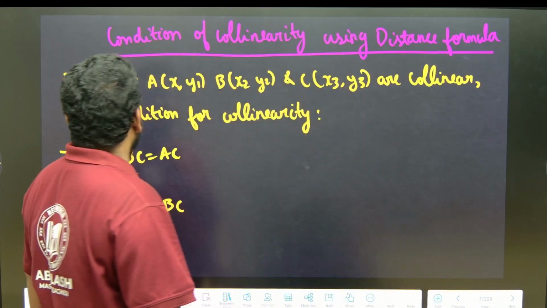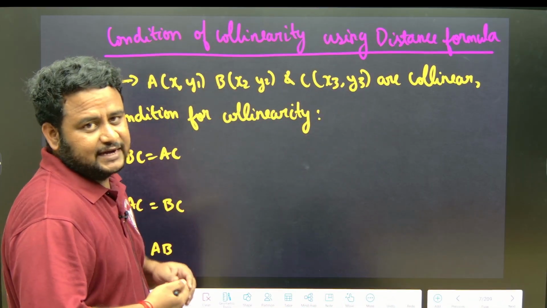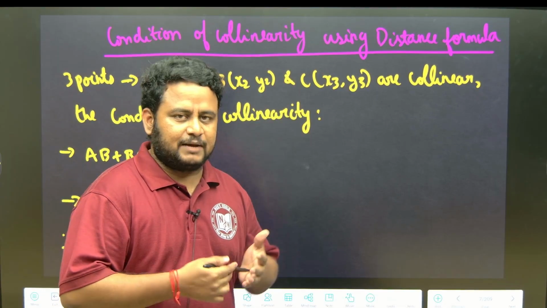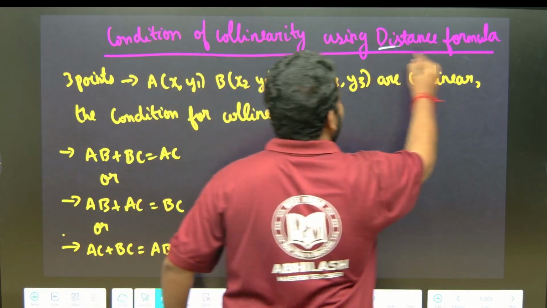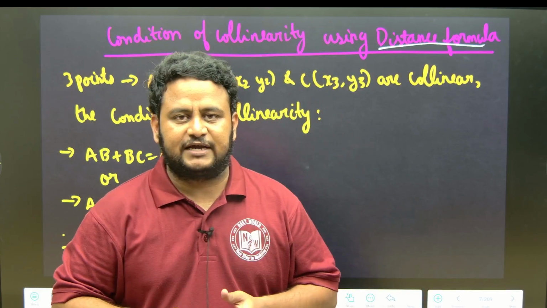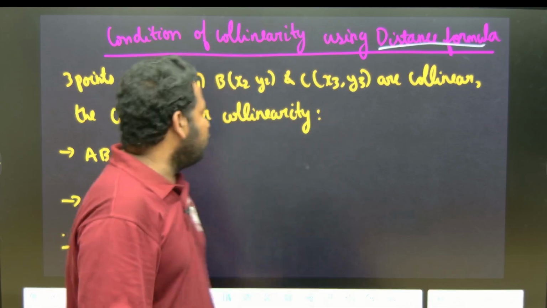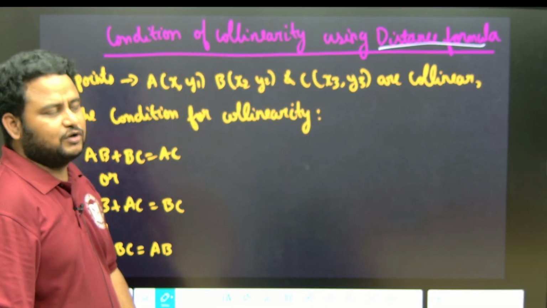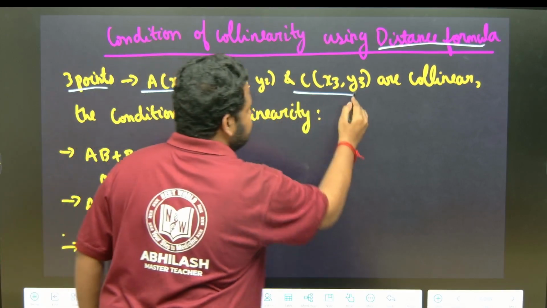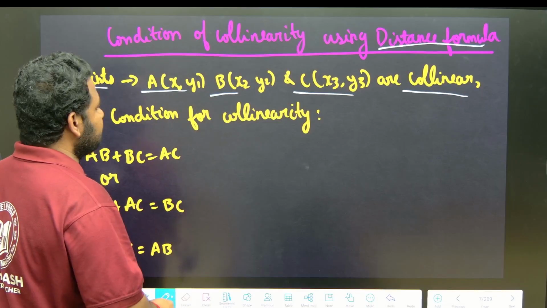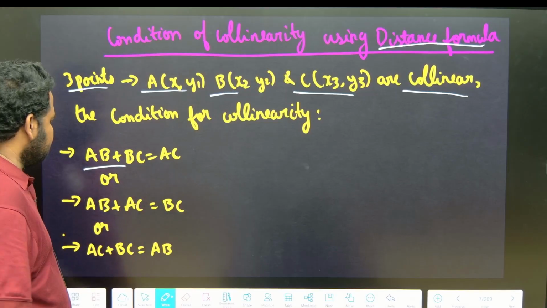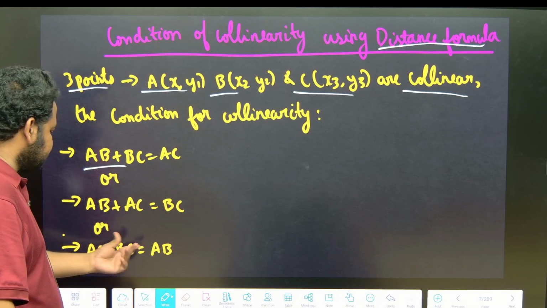Next, when we talk about condition of collinearity, I told you it is highly important. You can apply condition of collinearity using various concepts. One of the concepts is distance formula. You can find it using slope also, using area of triangle also, and using distance formula also. So what does distance formula say with respect to condition of collinearity? Three points A(x1, y1), B(x2, y2), and C(x3, y3) are collinear. Then the condition for collinearity is given by AB plus BC is equal to AC, or AB plus AC is equal to BC, or AC plus BC is equal to AB.